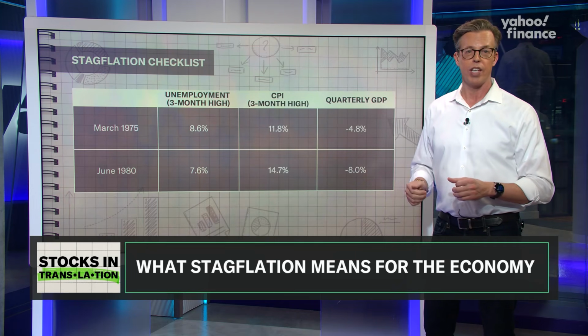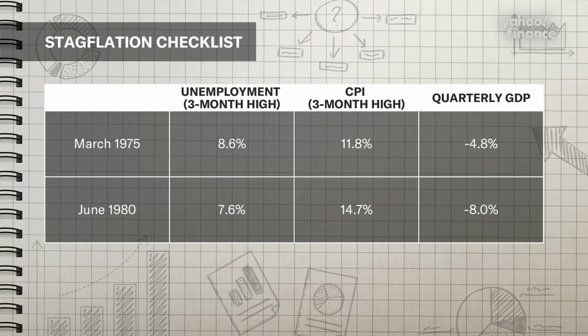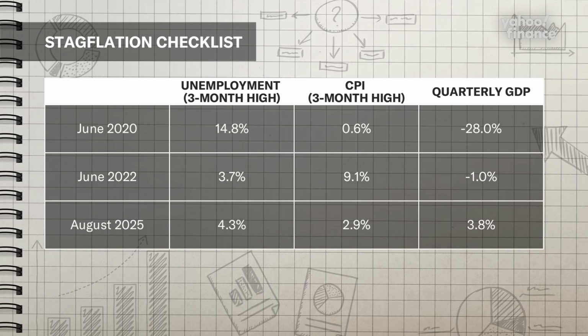Here in this table, we can see that in 1975 and 1980, we had a capital S: unemployment north of 7 or 8%, double-digit inflation, and contracting output as GDP plummeted. We didn't really have anything close to that until the pandemic in 2020, but there is a key difference. In the early days of COVID, unemployment spiked and GDP fell off a cliff, as we remember, but prices didn't rise yet. Price inflation actually dropped to nearly zero in 2020, which is almost deflation. So it was stag without inflation.